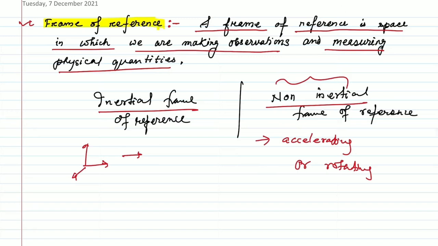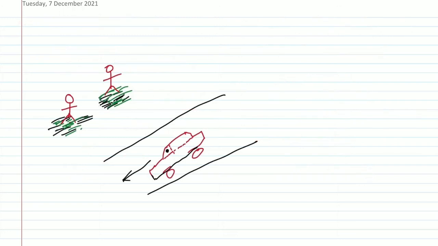Now let us take two situations. Suppose we have three friends here: A, B, and C. A and B are both standing near a road. This is the road, suppose.